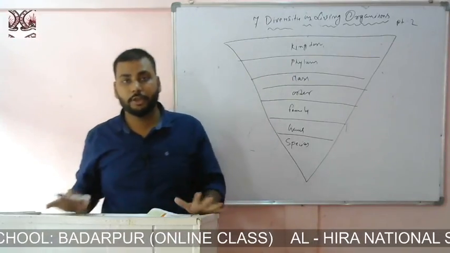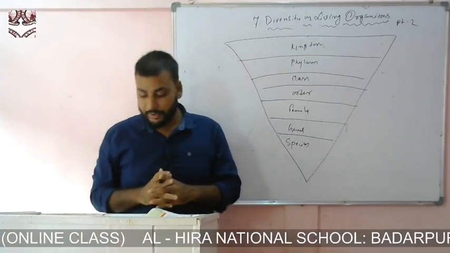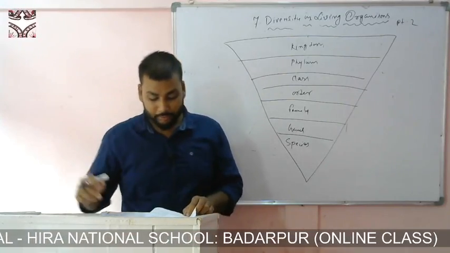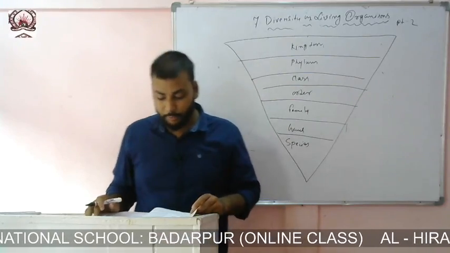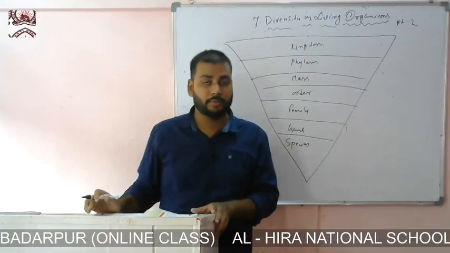As I have mentioned in my previous class, as per the regulation of SEBA we have to curtail your syllabus, and now your chapter 7, diversity of living organism, is up to unit 7.3.5, and from unit 7.4 the rest of the chapter is omitted.